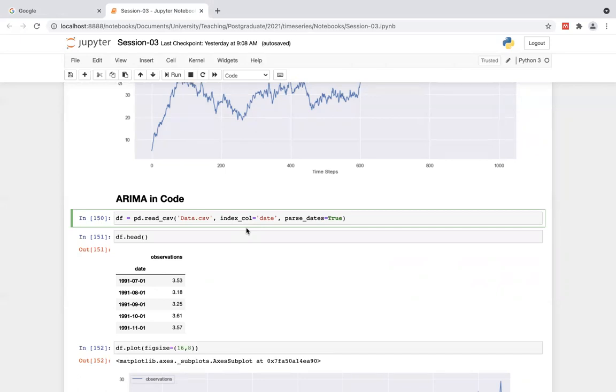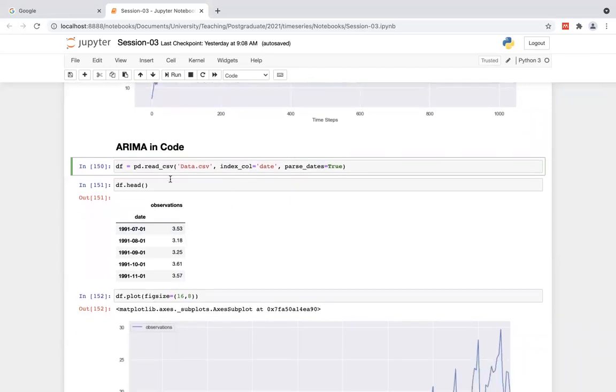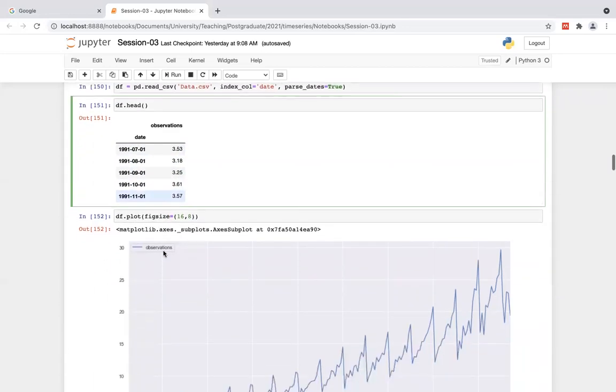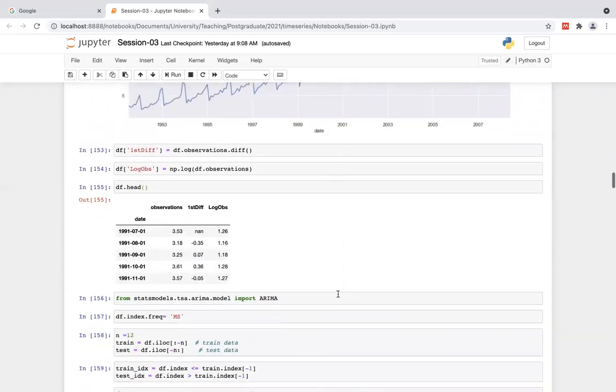Then let's see how we incorporate all the things we've discussed up to now using Python code. Here I'm using the same data set that I have used throughout the series. To get some understanding, I print df.head, then I plot it to see what happened to the data set. Actually, there is a seasonal component as well as a trend.